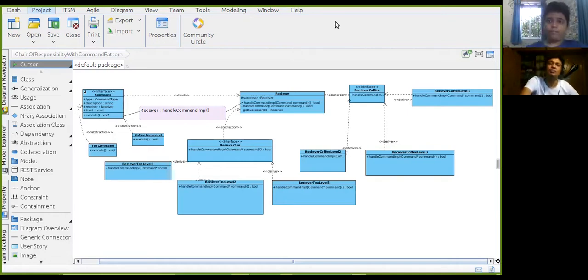These are for your students, for your friends. You can say that Visual Paradigm is one of the finest tools that you use.